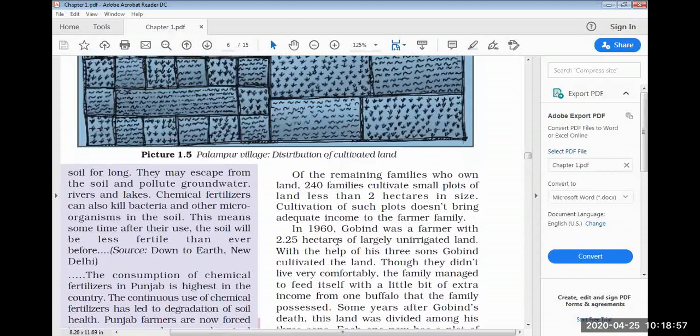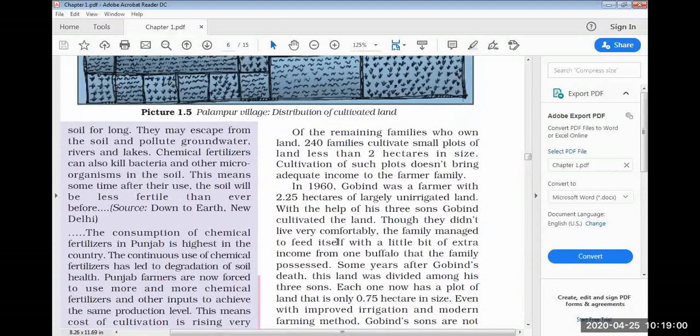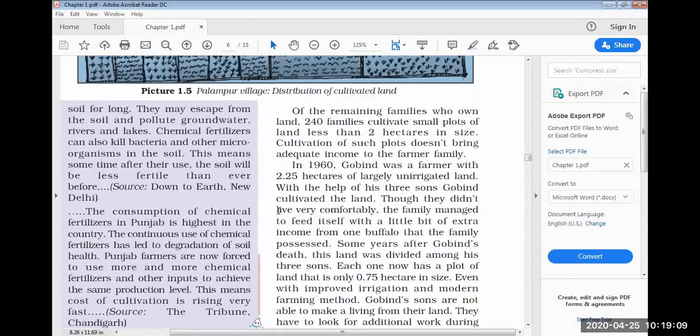Let us move with a story. A small story I'm going to tell you. And the story is about Govind. In 1960, see how this land is distributed, I will come to know with this, and poverty also. In 1960, there was a farmer whose name was Govind. He was having 2.25 hectares of land. And most of the land was unirrigated. Means irrigation facility is not there. When irrigation facility is not there, production becomes zero on that particular part of the land. Because there is no water, how can you produce?